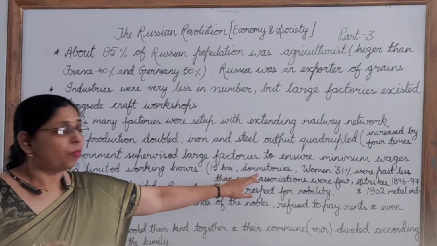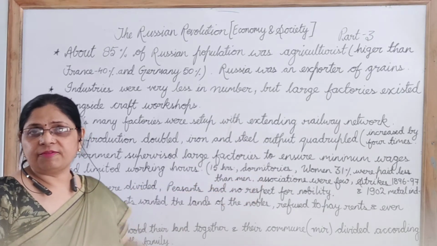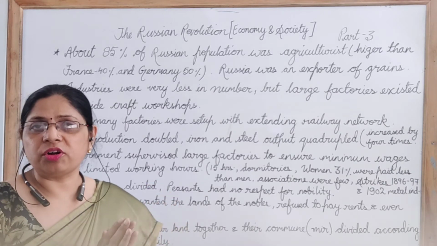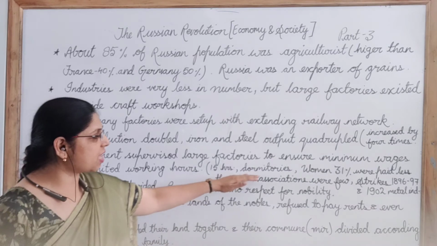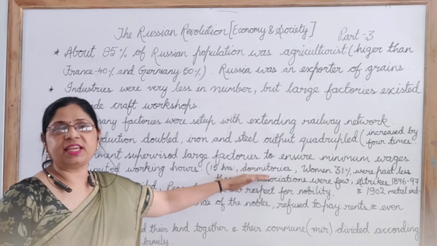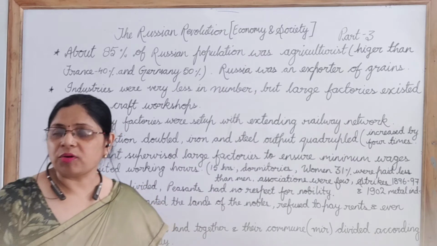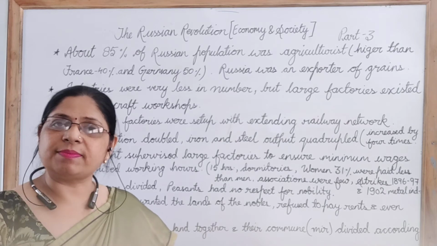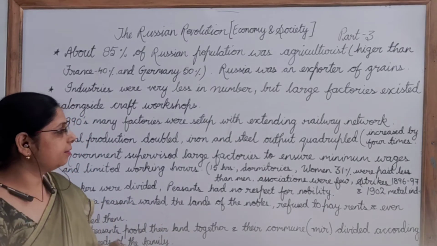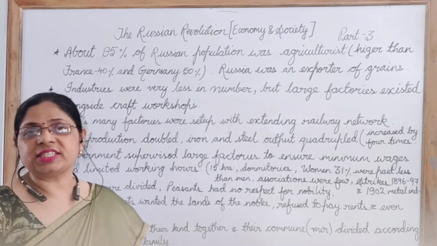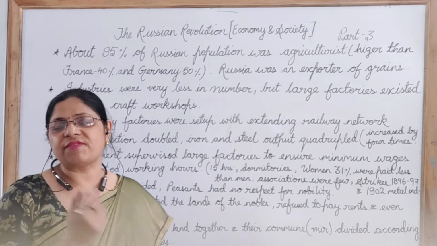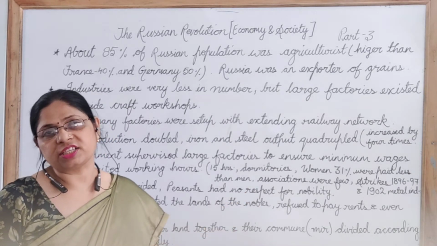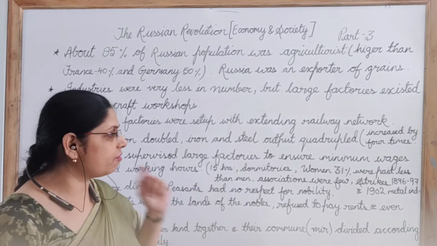Moreover, the places at which these workers were living were not small rooms, they were dormitories. That means the workers had to share their area with many other families. Women were about 31% of those working in the factories, but were getting much less money in comparison to the men. There were associations also for these workers, but these associations were very few in number. In 1904, these associations were termed illegal by the government.